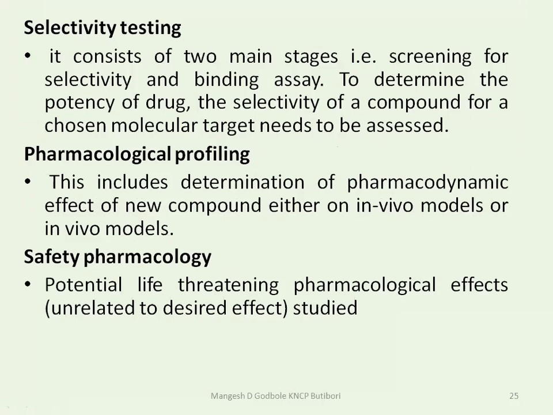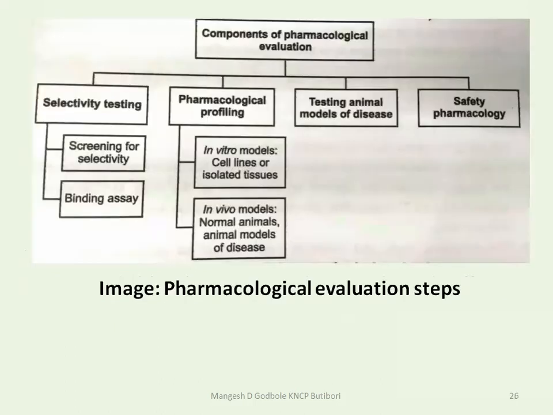So for the target we have taken, the cell where we want to activate, or the receptor, whether it is happening there or not, for this we do selectivity testing. Then pharmacological profiling, that is, whether it is giving that pharmacological effect or not, that we study. Then safety pharmacology means whether we get the desired effect, or less or more than the desired effect, which we can call toxicity. So this is the pharmacological evaluation step for that particular drug.